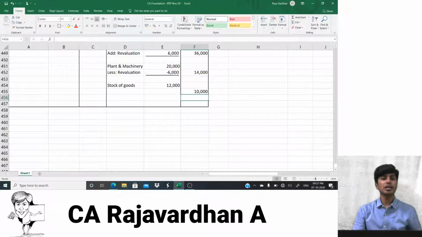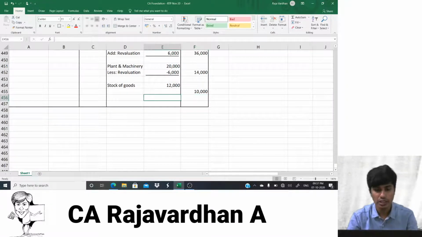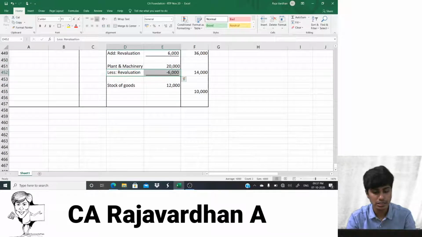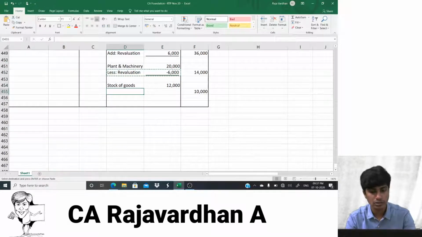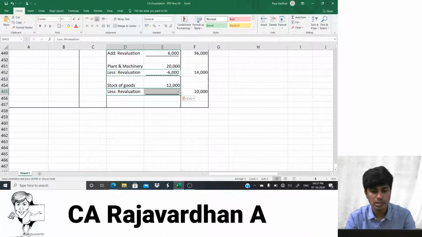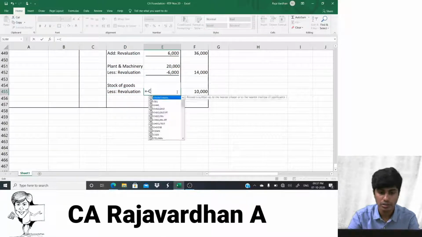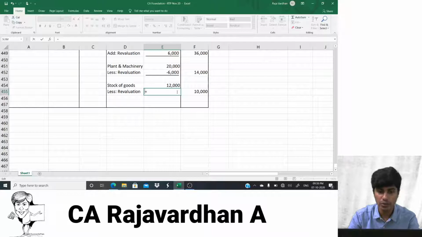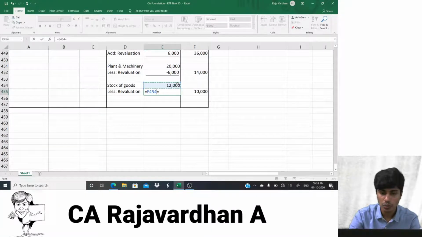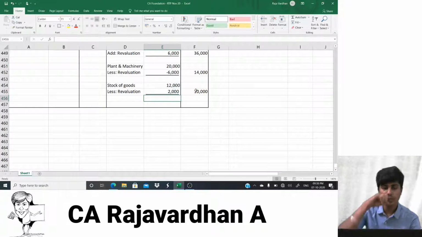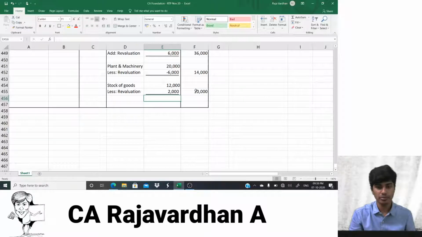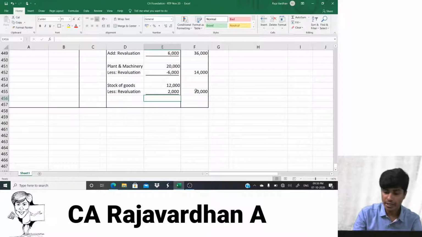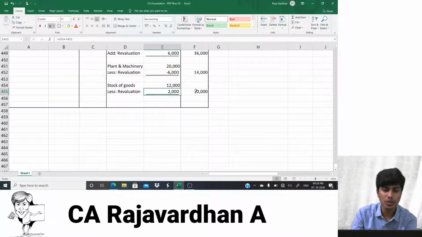So what is happening? The value of the stock of goods is reducing here. So can I write this? Yeah, there is revaluation. How much? The correct value is 12,000. But instead of 12,000, what I am doing is writing it as 10,000. So it is technically a decrease of 2,000 in here. How? It is 12, but I am making it 10. So there is 2,000 less. Do you guys get that now?